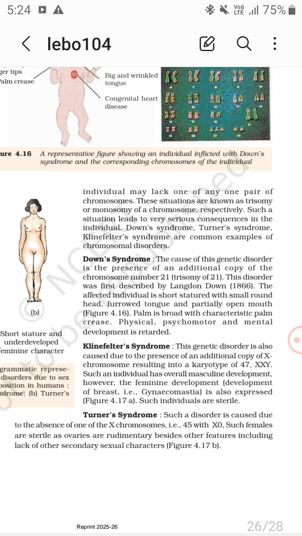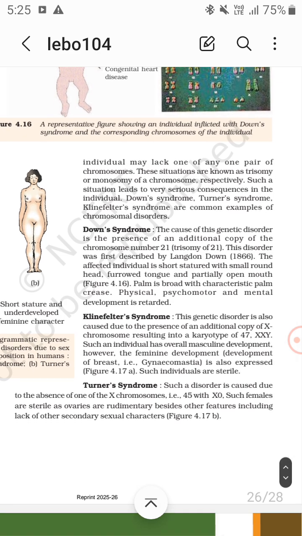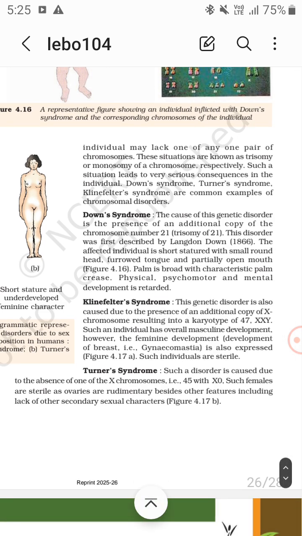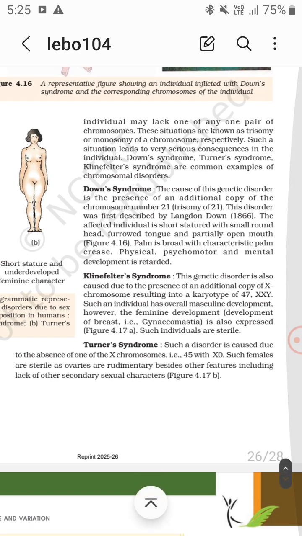The affected individual is of short stature with a small round head, furrowed tongue, and partially open mouth. The palm is broad with a characteristic palm crease. Physical, psychomotor, and mental development is retarded.